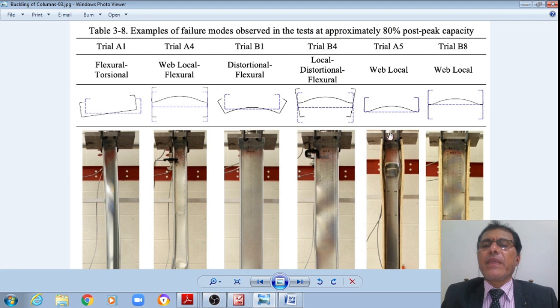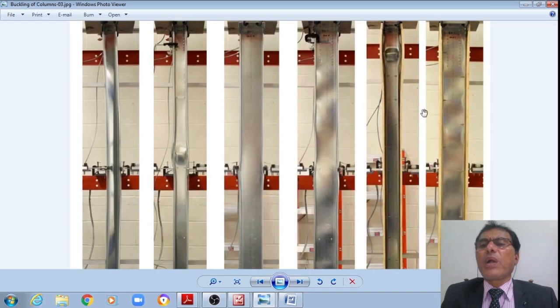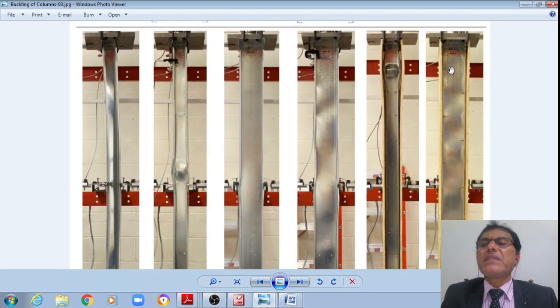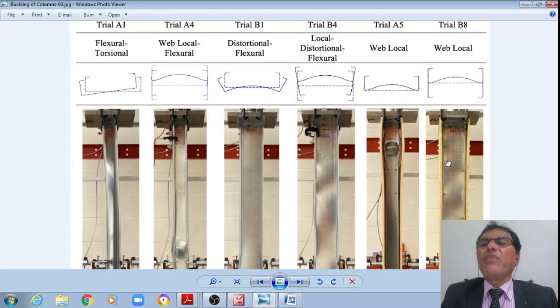If I see that cross section, it is called web local buckling. Even I'll show another figure where this is another web local. Here there is no dark color, whereas here you can see depressions forming. All these are what is called web local.